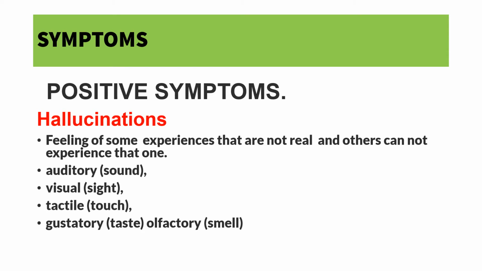Next is visual hallucination. Patients can see something in front of them, some shadows, some person standing in front of them, and they will tell us, but we can't see that. A mentally healthy person cannot see that. Tactile hallucination: someone is touching them and they get the feeling, but others don't. Then gustatory hallucination and olfactory hallucination.